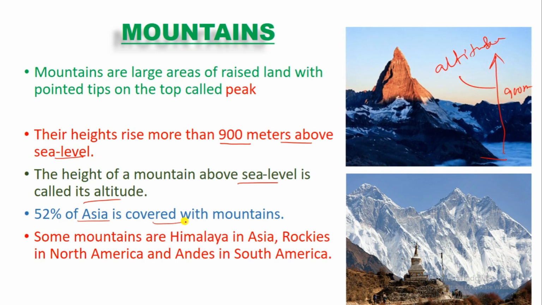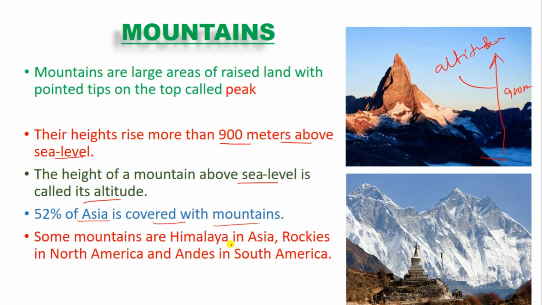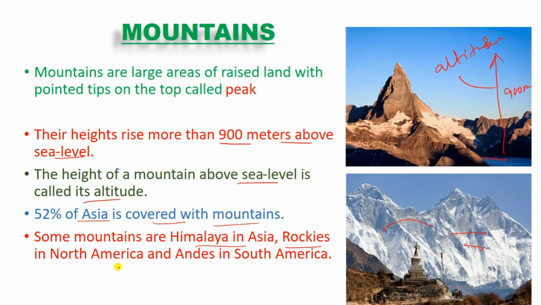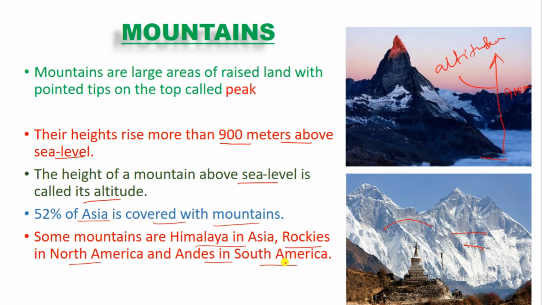50% of Asia is covered with mountains. Some mountains are the Himalaya Mountains in Asia, these are the Himalaya Mountains, the Rockies in North America, and the Andes in South America.